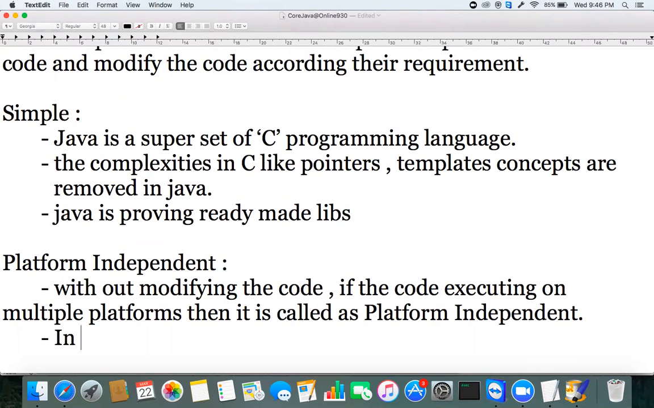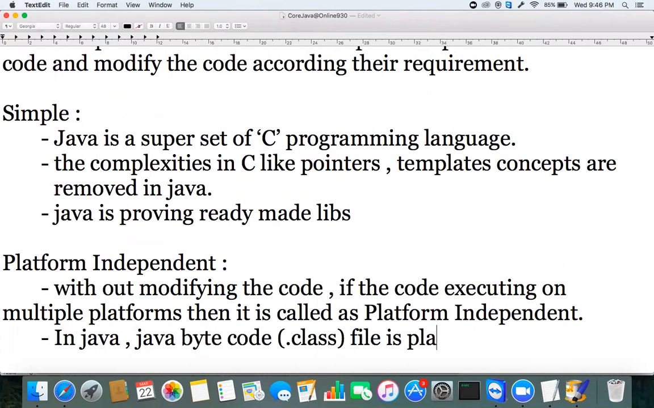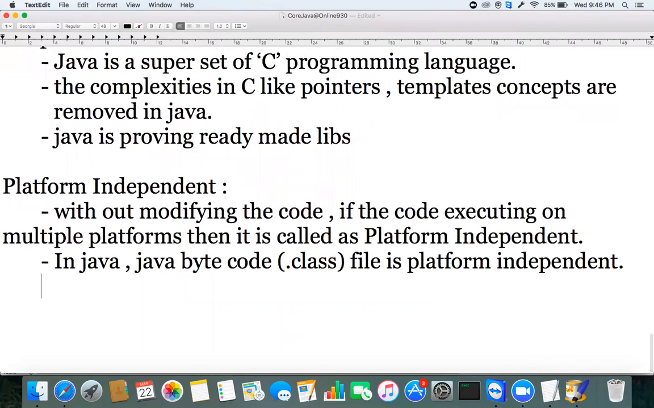So if you want, you can take the answer here. In Java, Java bytecode, I mean the .class file, is platform independent. Java bytecode is platform independent. If you want, you can take these running points.